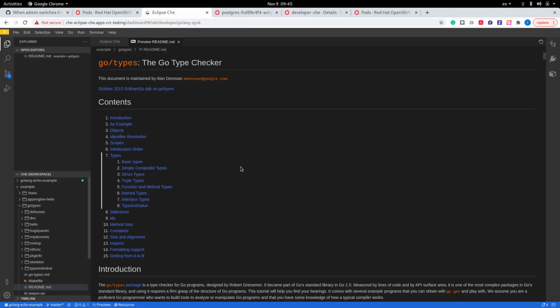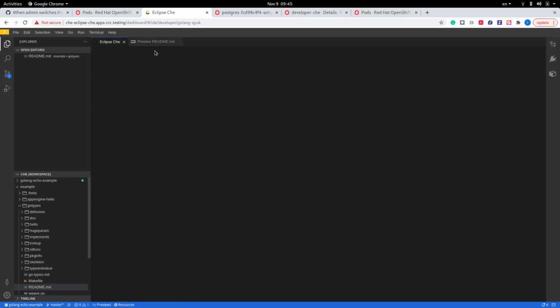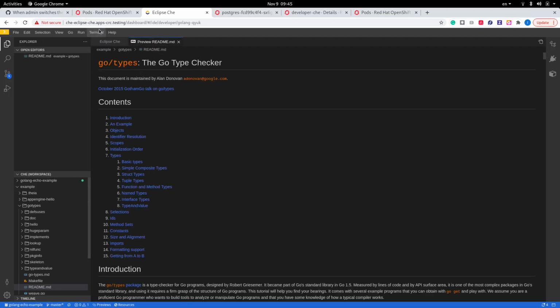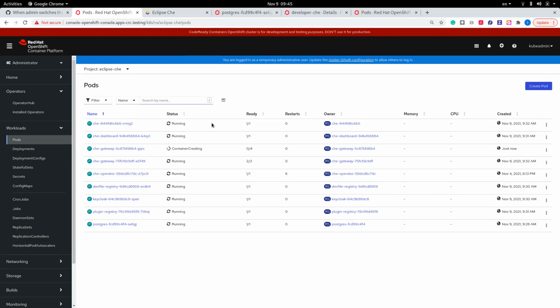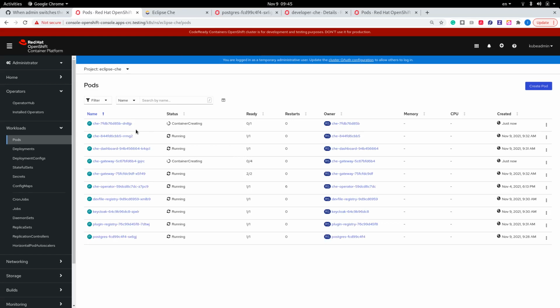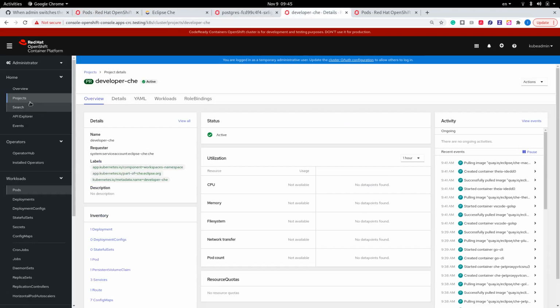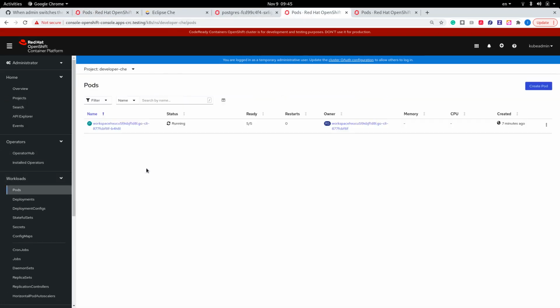We can run some terminal commands here, like build or install dependencies. It's going to run, and in the meantime the redeployment of the DevWorkspace is happening, so we see that Che pod is restarting, and actually we can see that our pod for the workspace is currently running, right?